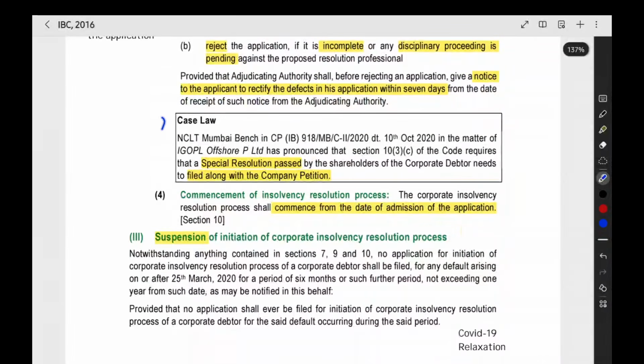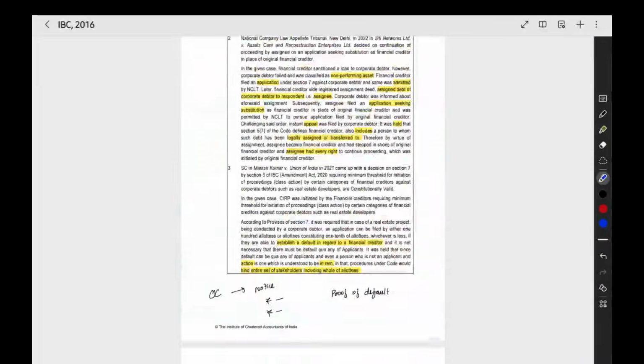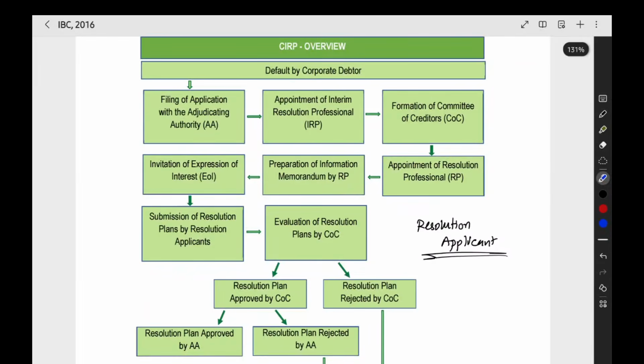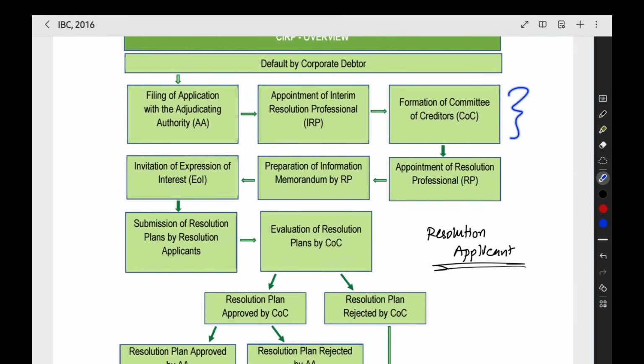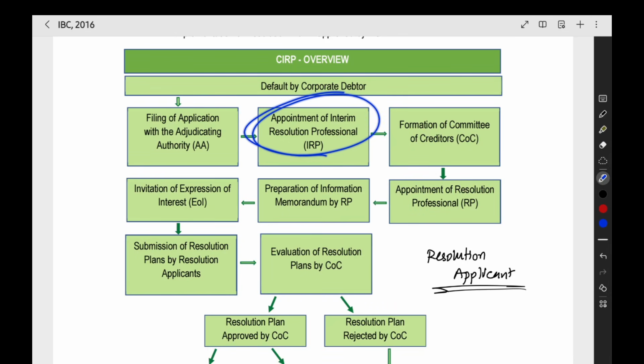Here in this case law, they are saying that the company has to pass a special resolution that they should file along with the application, only then the application will be admitted. So this is the process for the corporate debtor, financial creditor, and then the operational creditor. So we have reached this stage. Now the next thing, appointment of IRP we completed, then formation of committee of creditors. This stage we have to see. Till now we have completed this.